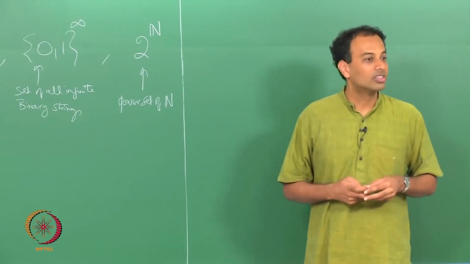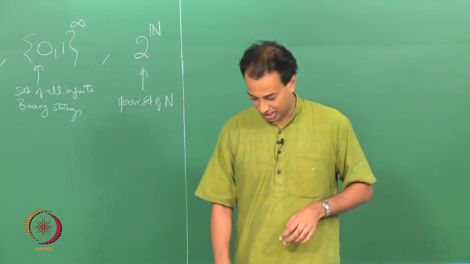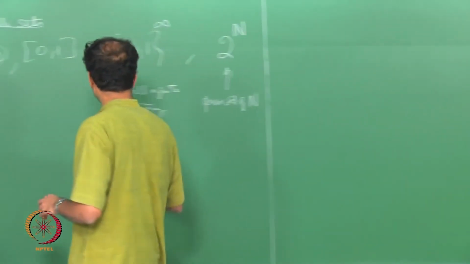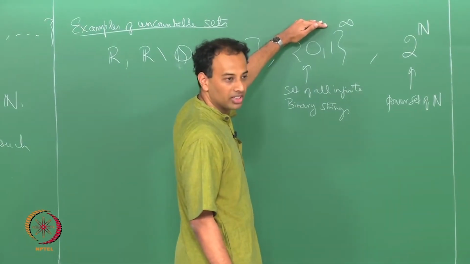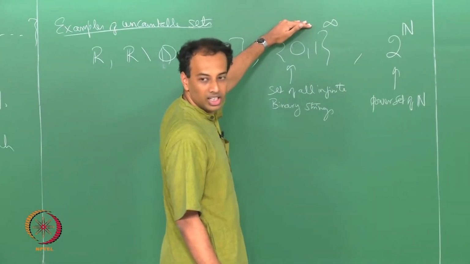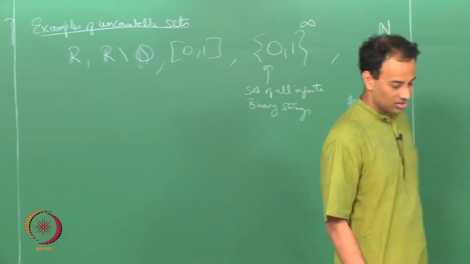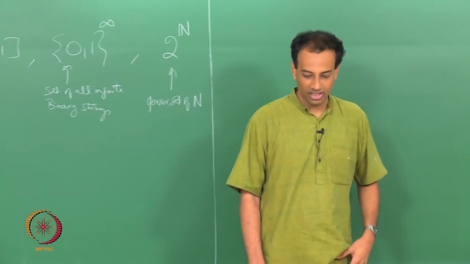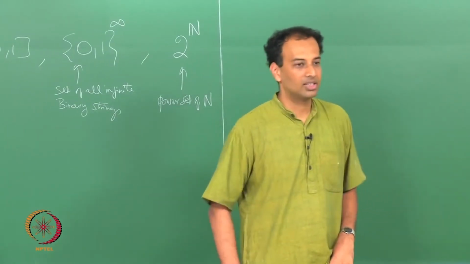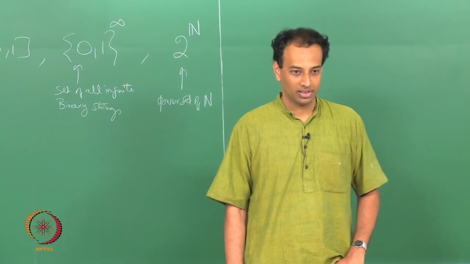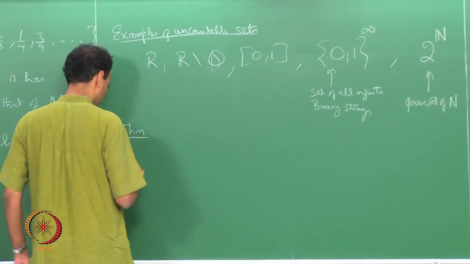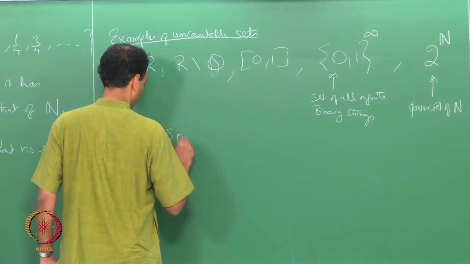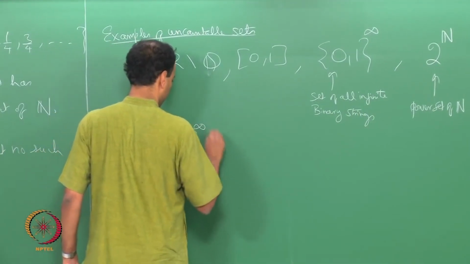Of course, we have to prove this. The most elementary proof is the uncountability of {0,1} power infinity, the set of all infinite binary strings. This theorem was proved by Cantor using a very celebrated argument known as Cantor's diagonal argument. It is a very elegant argument. Theorem: {0,1} power infinity is an uncountable set.